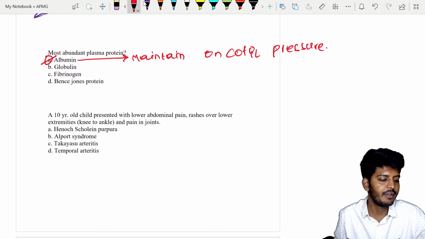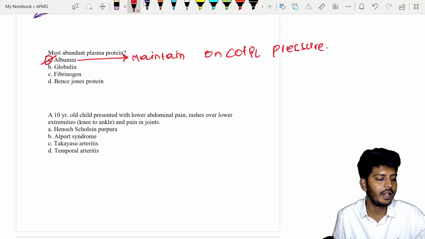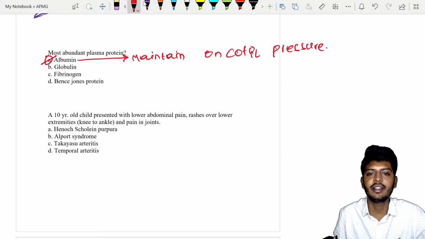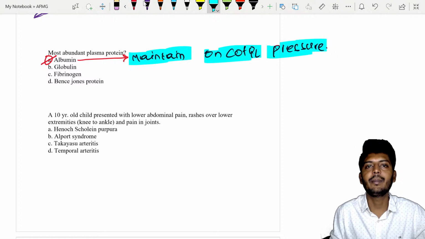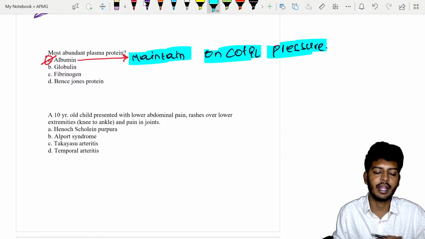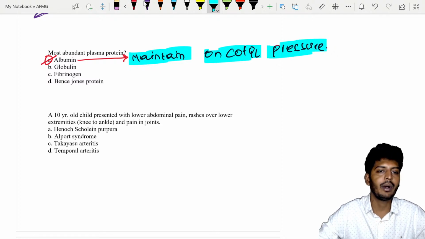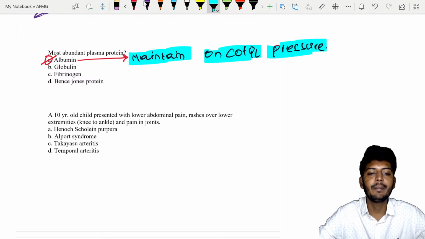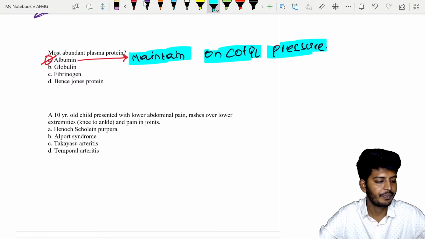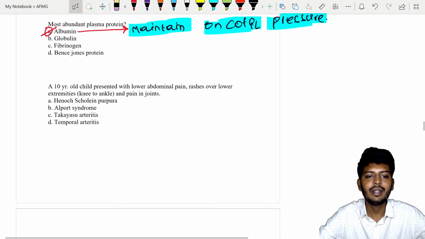Bence Jones protein is seen with which disease? Very good. That the decrease will lead to edema. That is why in chronic liver disease, albumin production will be reduced, because of which edema will occur. Bence Jones protein is the most important aspect associated with multiple myeloma, my dear students. Okay. Very good.